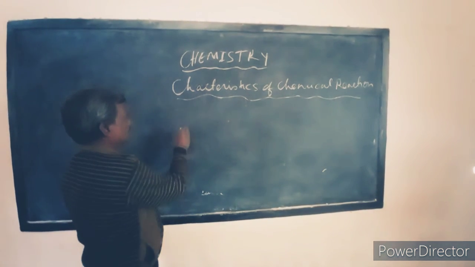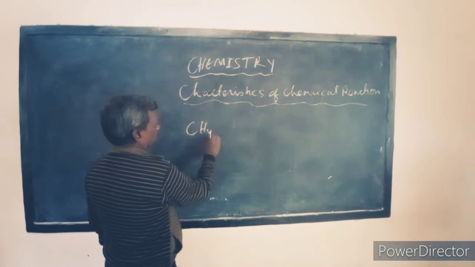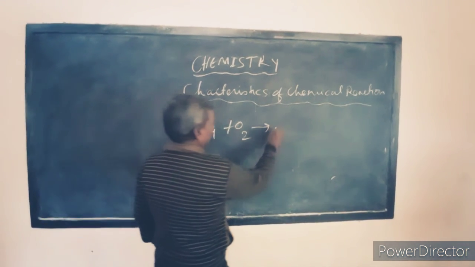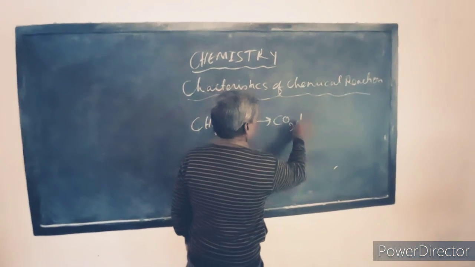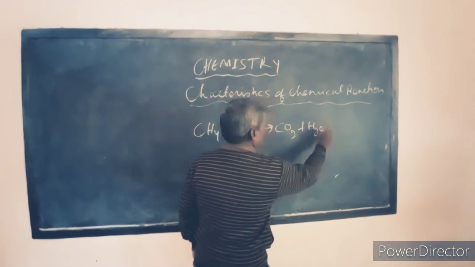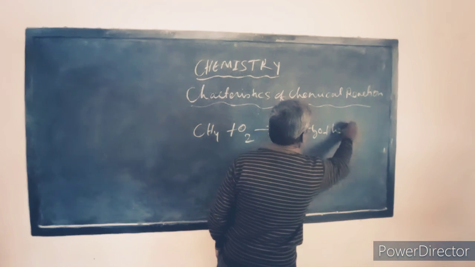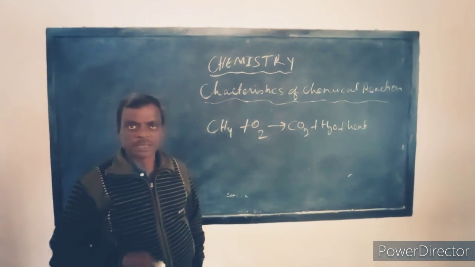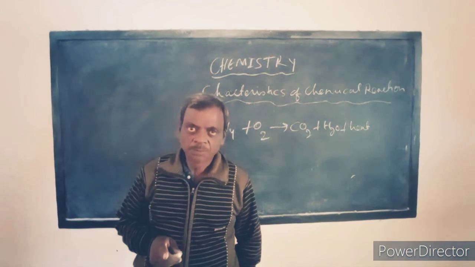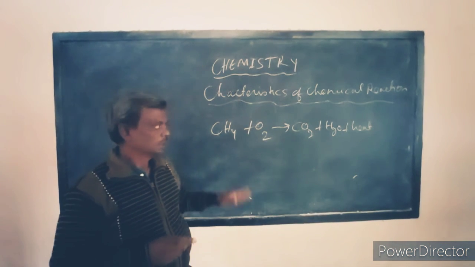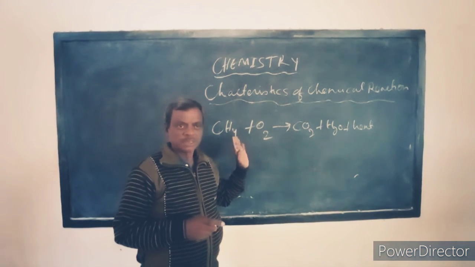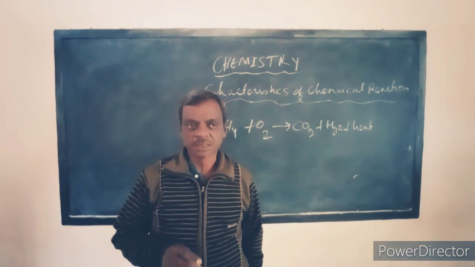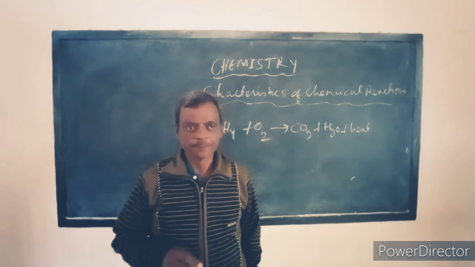So in the chemical reaction when methane burns in oxygen, we get CO2 plus H2O plus heat. In this reaction we observe that heat energy is produced, so the temperature is increasing. That means this reaction shows the characteristic change in temperature.